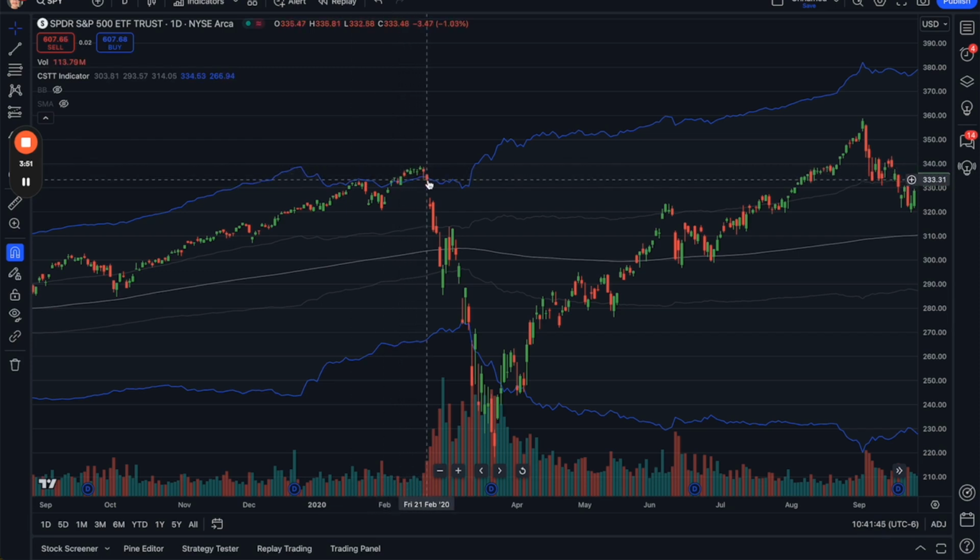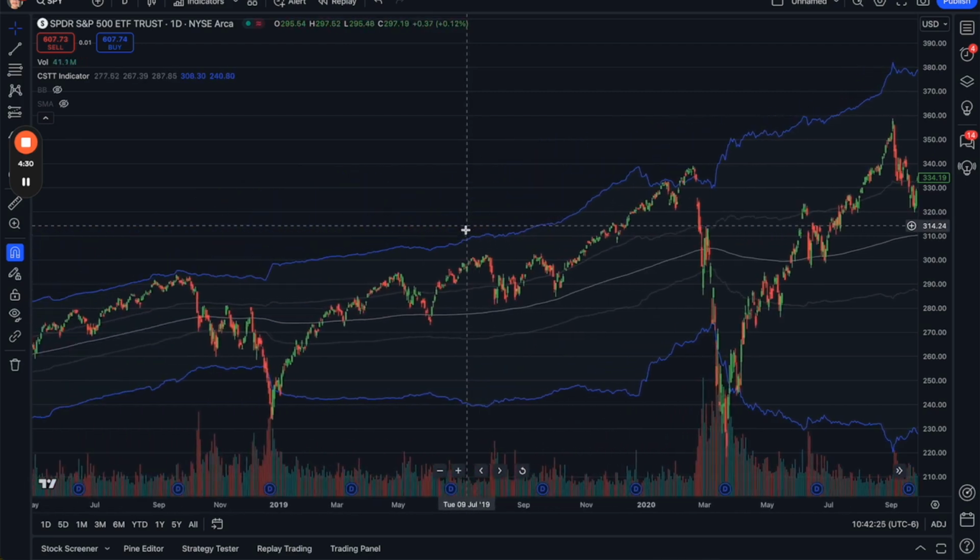And then once it starts to turn back down, we want to exit all of our positions so that we're not stuck in this market crash pull down, which could cost us a lot of money. And so that's exactly what enabling the market crash warning does for you by default. It monitors these risky levels. If it gets to it, it will automatically take you out of positions and give you a nice 21-day break to allow the market to pull back and reset before you get into the next set of trades. And so just like that, by enabling the market crash warning, you are now able to avoid 90% of crashes.